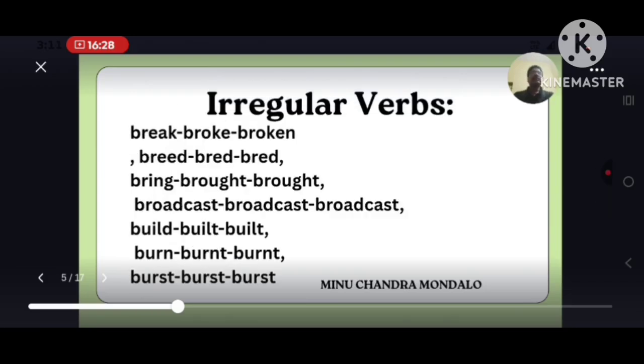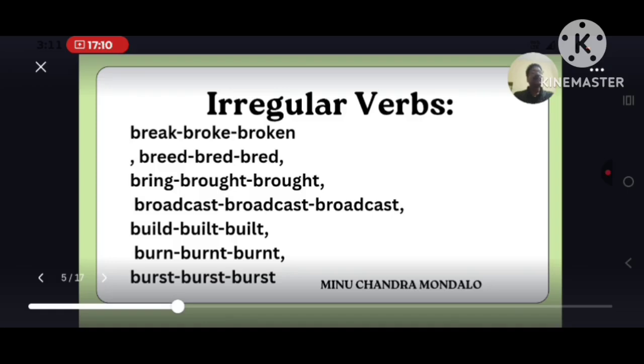Let us go through another set of irregular verbs. Break, broke, broken. Breed, bred, bred. Another word is feed, fed, fed. That means if D comes after double vowels EE, then it will be a single E in irregular verbs. So breed, bred, bred.